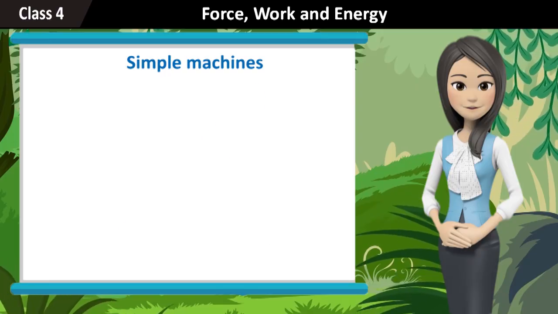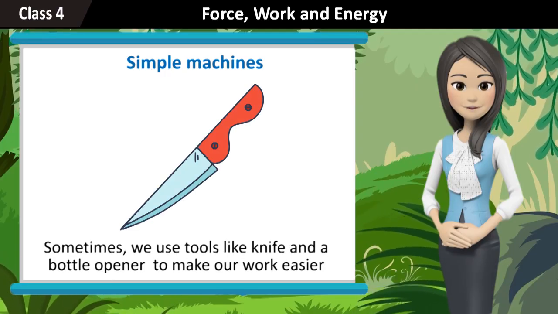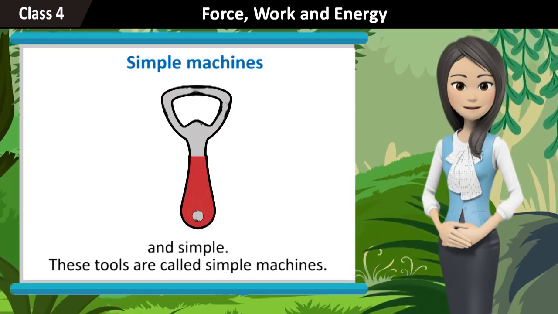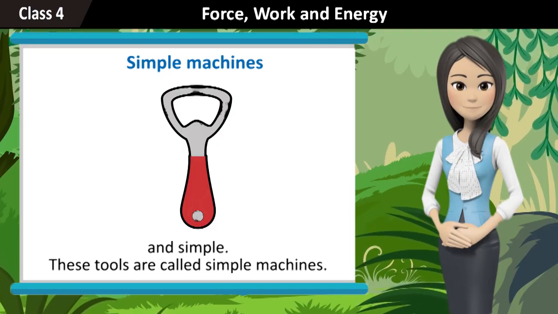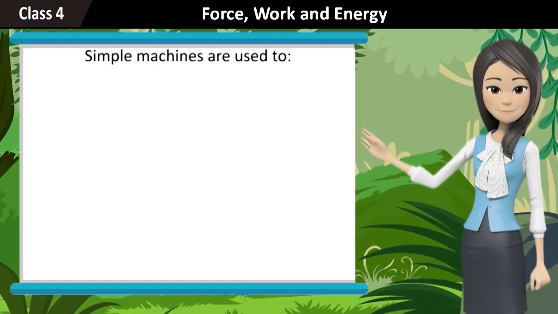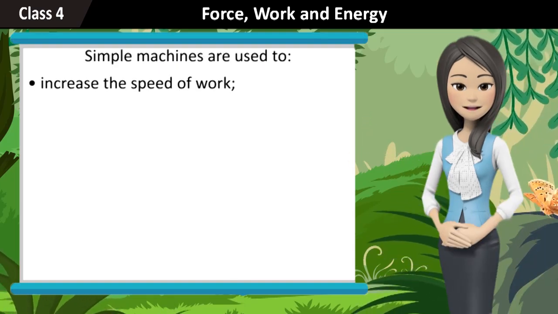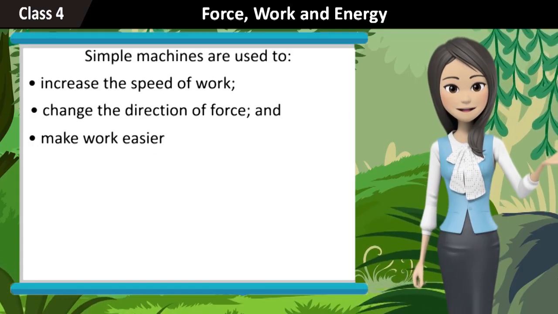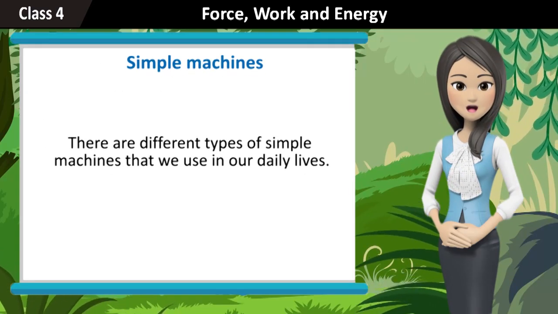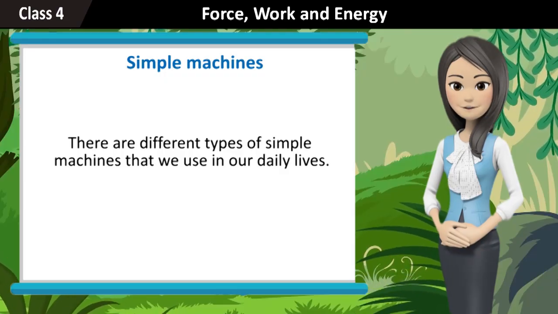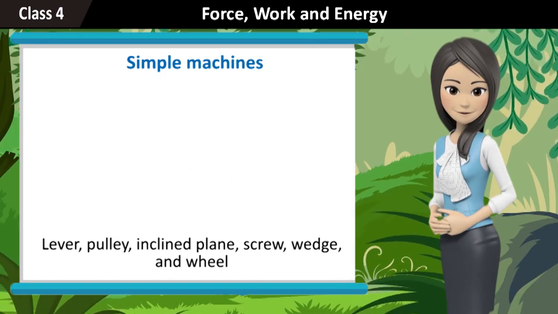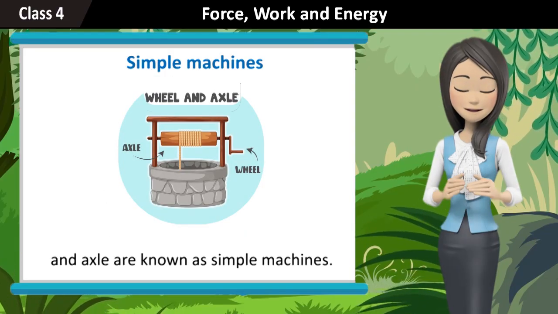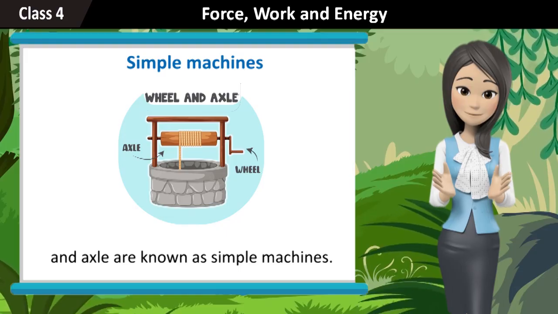Simple machines. Sometimes we use tools like a knife and a bottle opener to make our work easier and simpler. These tools are called simple machines. Simple machines are used to increase the speed of work, change the direction of force, and make work easier. There are different types of simple machines that we use in our daily lives. Lever, pulley, inclined plane, screw, wedge, and wheel and axle are known as simple machines.